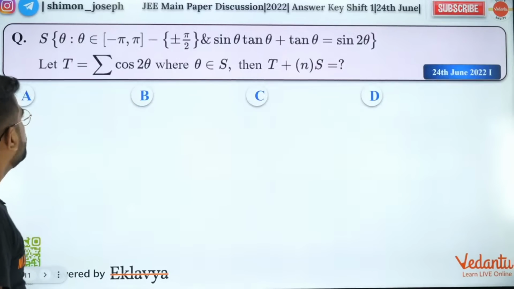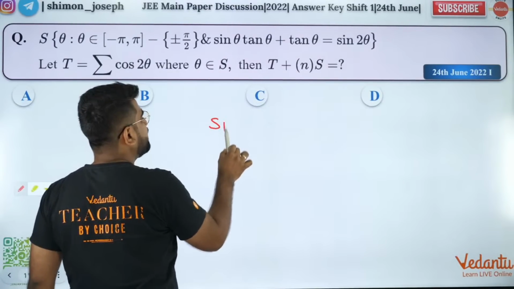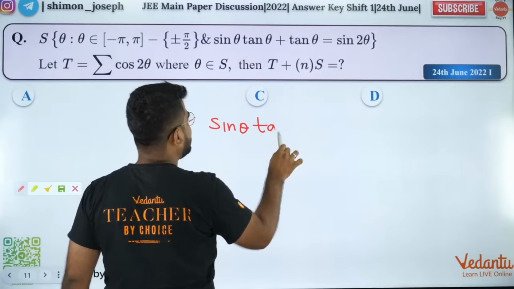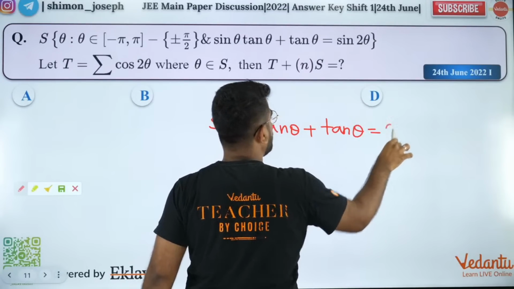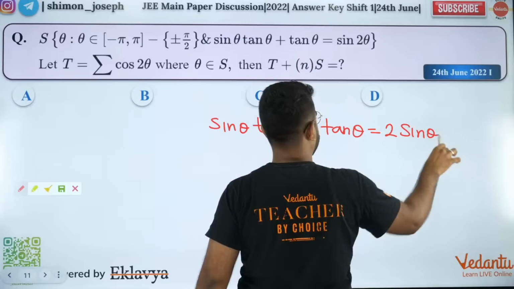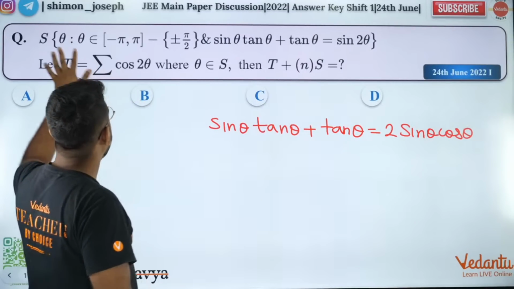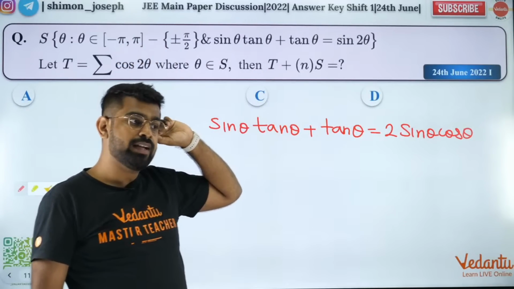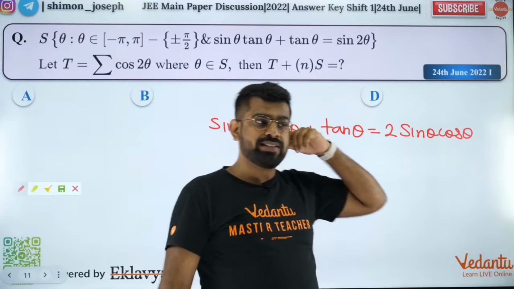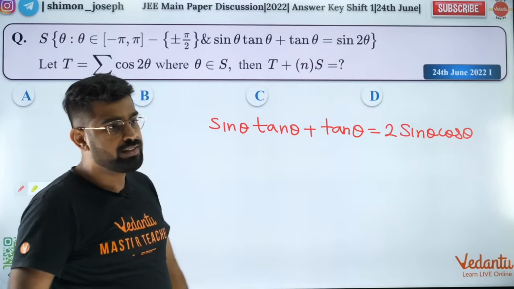Okay. Now, moving on. Guys, let's try to solve this question. What do we have? We have sin theta, tan theta plus tan theta equal to 2 sin theta cos theta. So it's actually looking very scary, but it is a doable question. Let's all see how to solve this question.